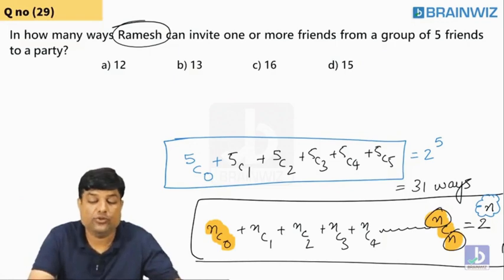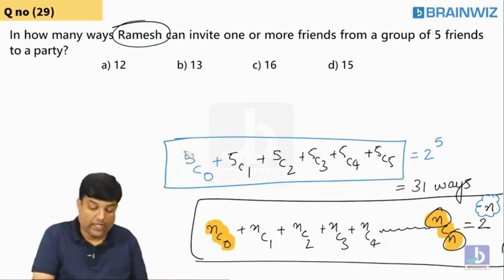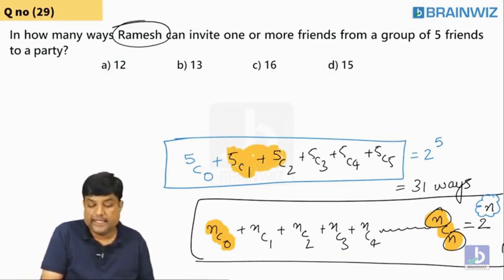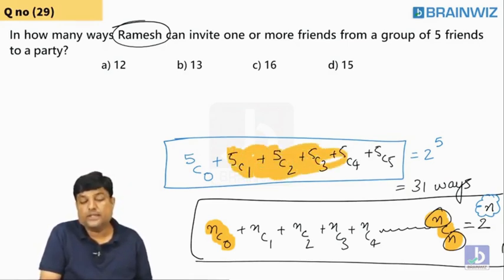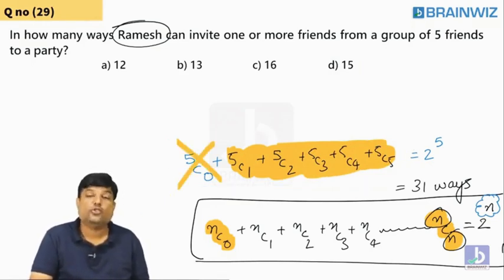Now, let me ask you, guys, do you want this case? No. Okay. Do you want this case? Yes. Do you want this case? Yes. Do you want this case? Yes. You want all these cases. Are you understanding, everybody? If I'm going to ask you what case you don't want, sir, I don't want this case. So do one thing.